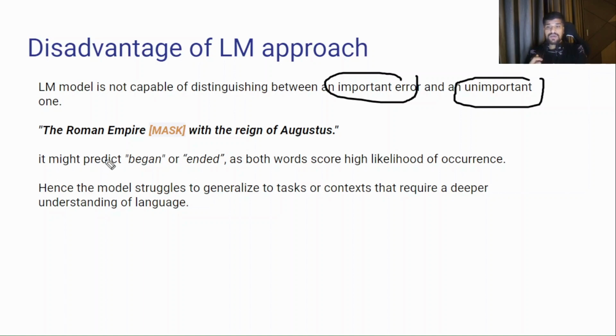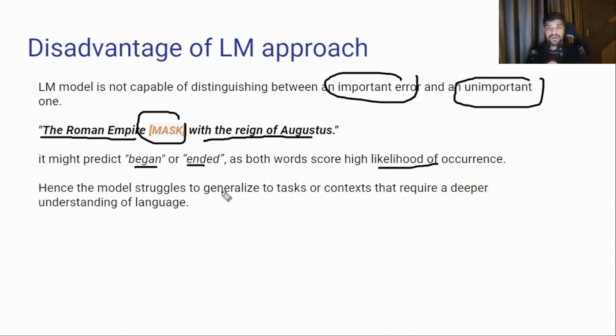Second, for example, "the Roman Empire mask with the reign of Augustus." This masked statement can fit "began" or "ended." We can say the Roman Empire began with the reign of Augustus, or ended. Both words have a high likelihood of occurrence.